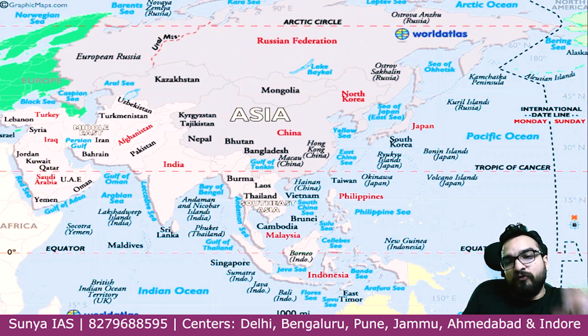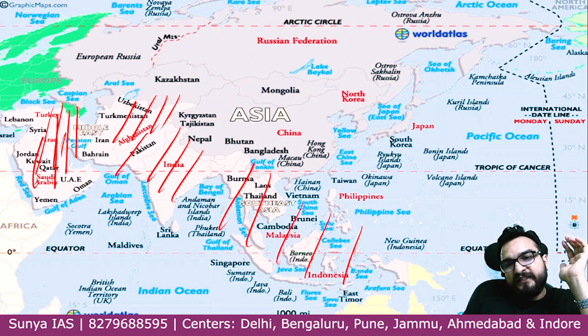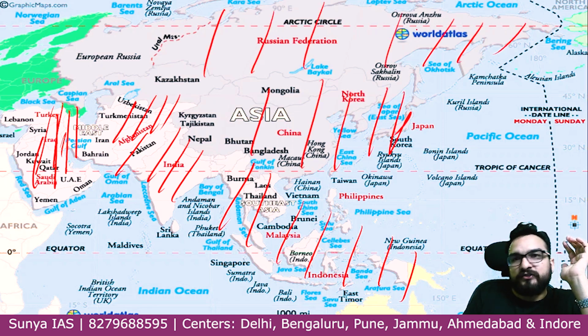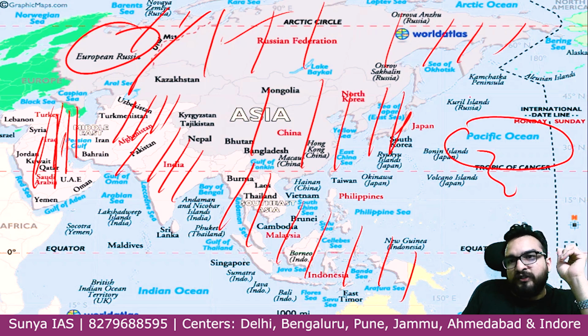Right. So once we have understood this West Asia, Southwest Asia, Central Asia, South Asia, Southeast Asia, East Asia, and this North Asia, guys. Overall, this is your European Russia. And this is your whole Pacific Ocean, Kuril Island, the Sakhalin Island, Kamchatka Peninsula, South Korea, right?